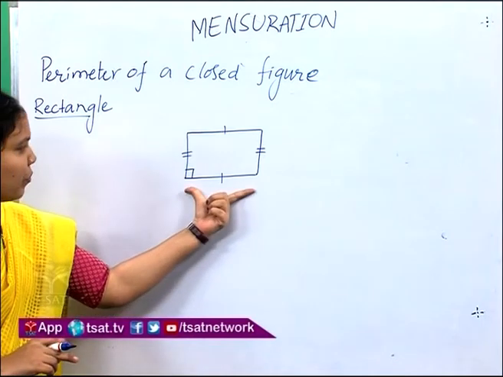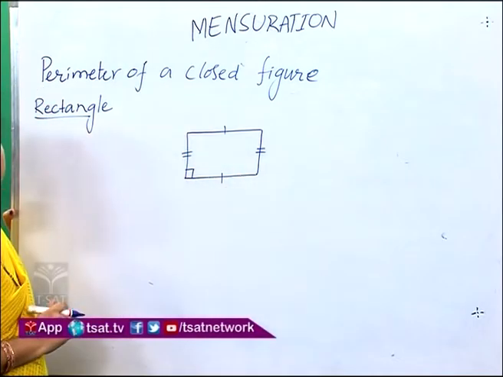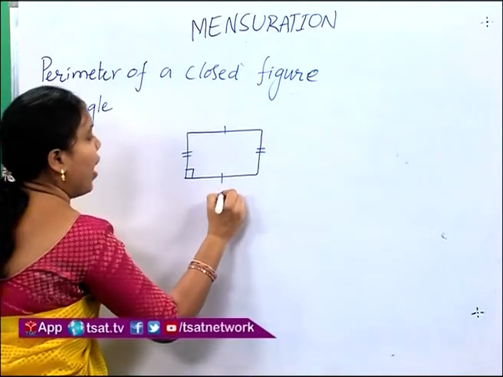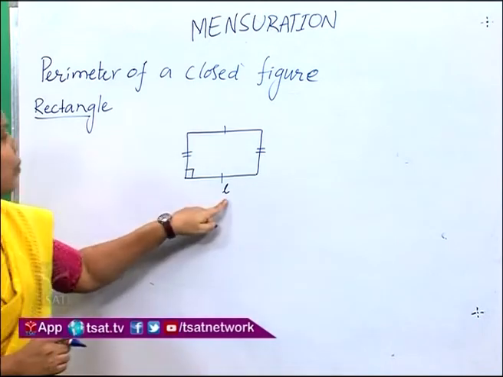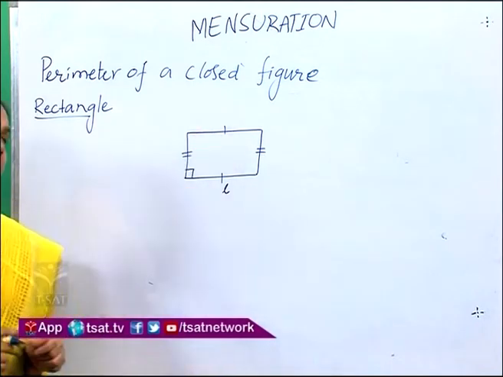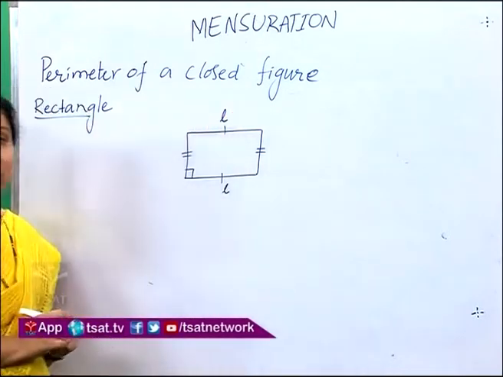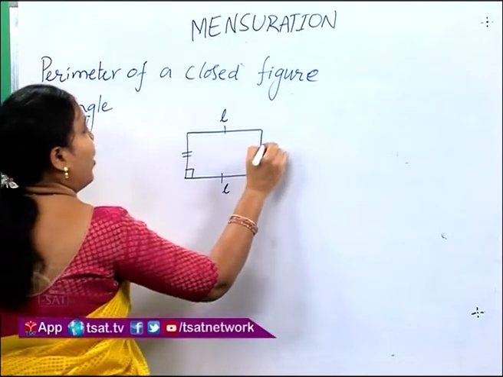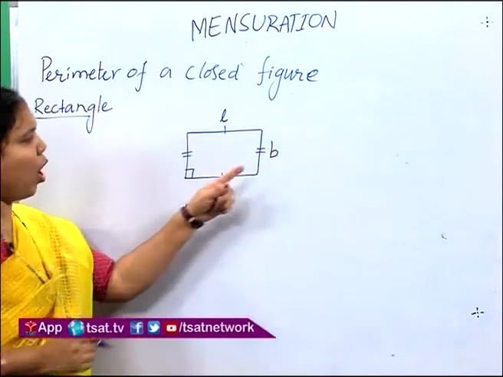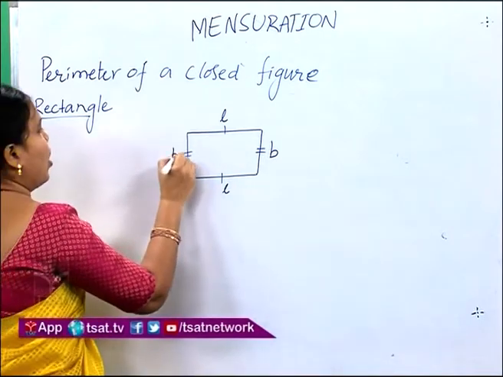Here in this rectangle, this is the length and it is denoted as L. And we already know opposite sides are equal and parallel, so the opposite side is also L. What about the breadth? That is different, so it is denoted as B, and the opposite side is also equal, so it is also B.